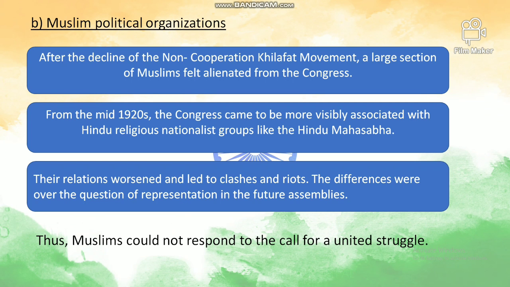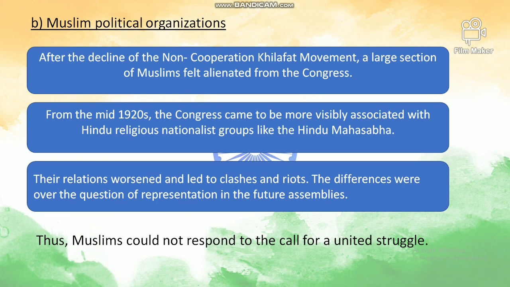And the second group, which was not very happy with this movement, was the Muslim political organizations. After the decline of the non cooperation Khilafat movement, a large section of the Muslims felt alienated from the Congress. They did not feel that they were a part of Congress. From the mid 1920s, the Congress came to be more visibly associated with Hindu religious nationalist groups like the Hindu Mahasabha.